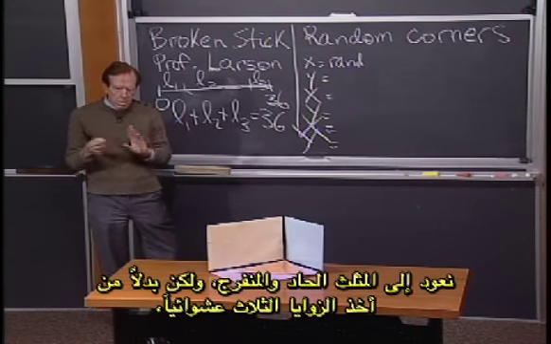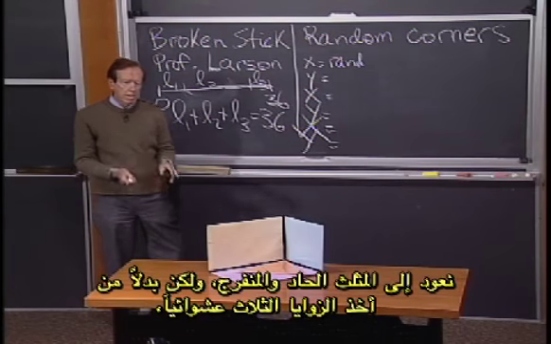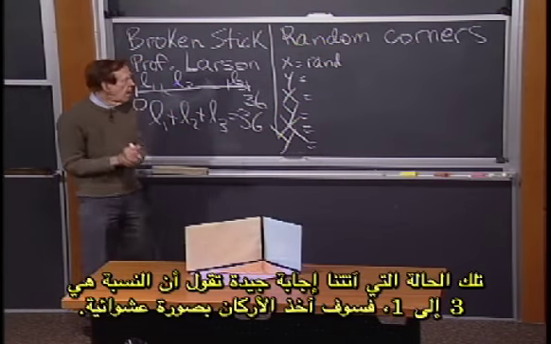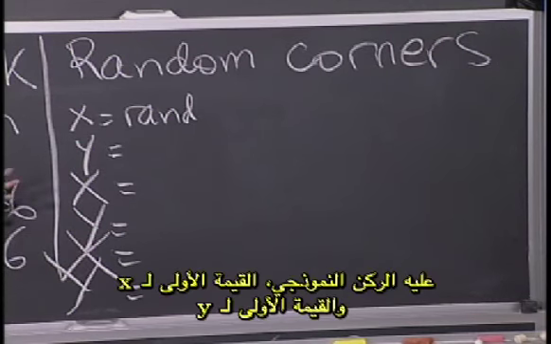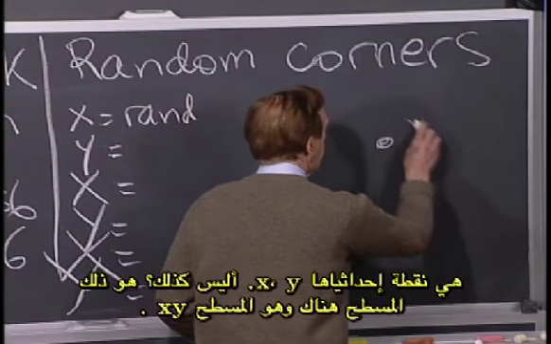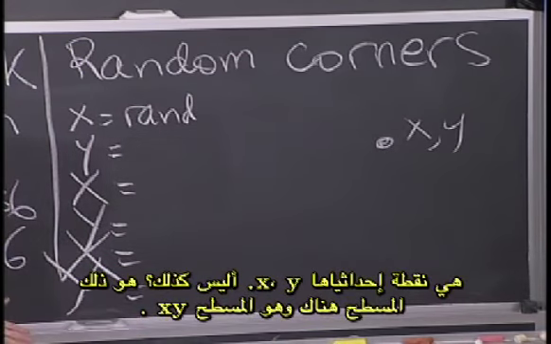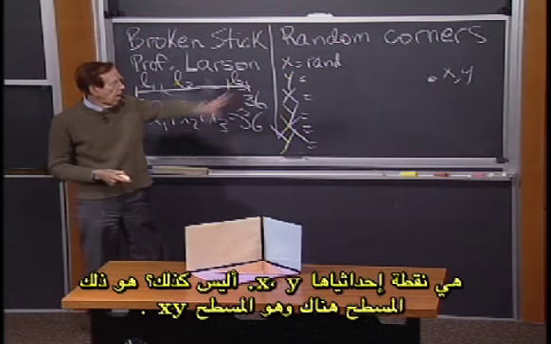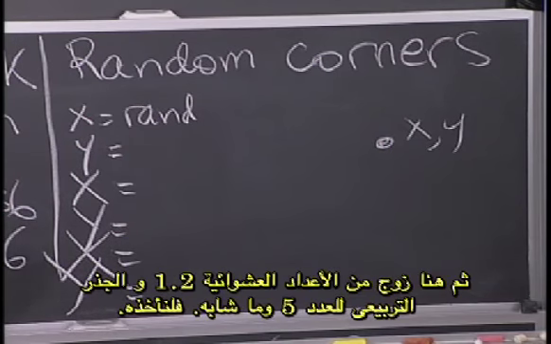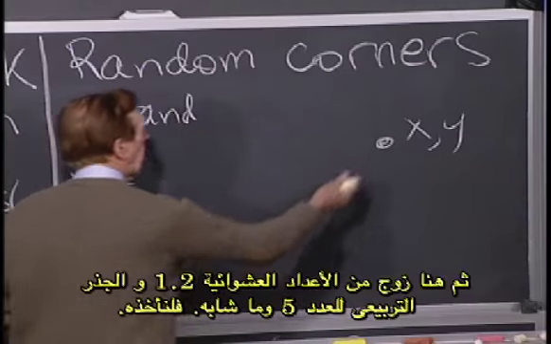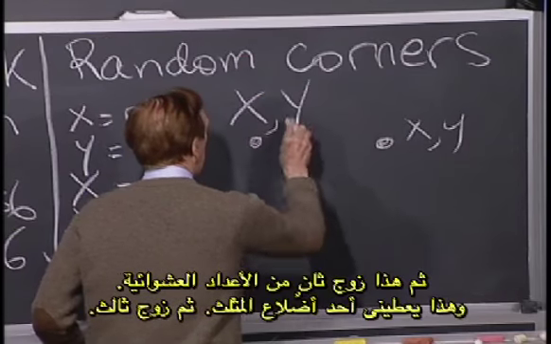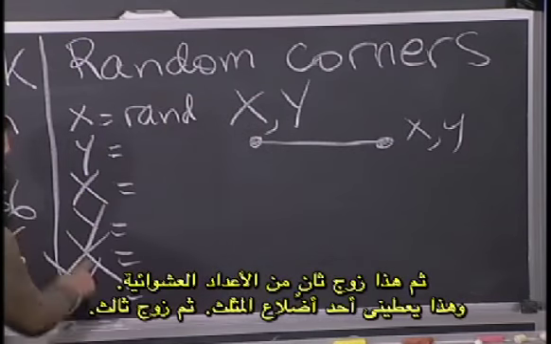Back to acute or obtuse, but instead of taking the three angles at random, which gave us a nice 3 to 1 answer, I'm going to take the corners at random. So a typical corner, the first x and the first y, are some point with coordinates x, y, right? That's a plane over there, the xy plane, and here's a couple of random numbers like 1.2 and square root of 5, whatever, in they go. Then another pair of random numbers. And that gives me a side of a triangle. And then a third one.